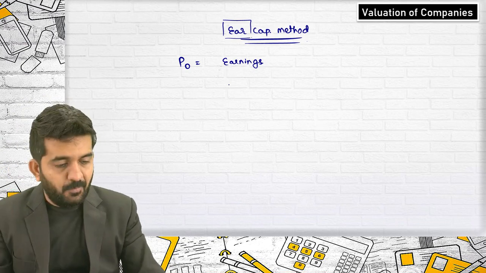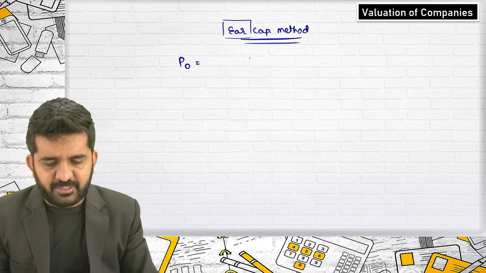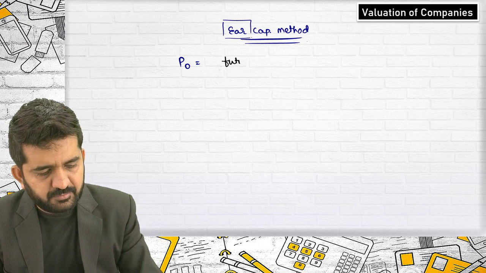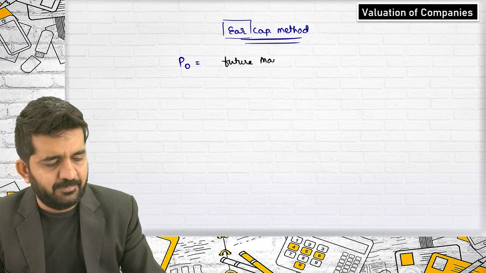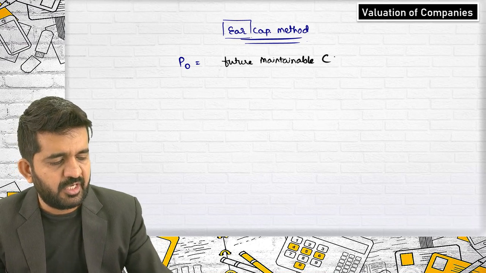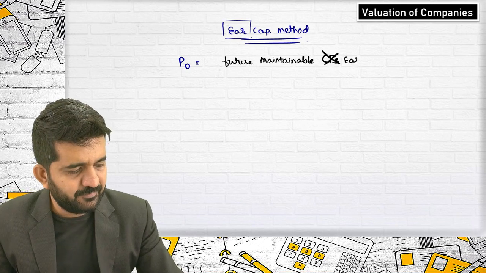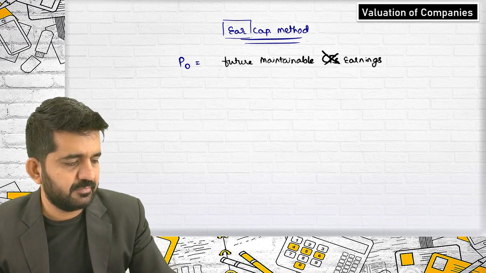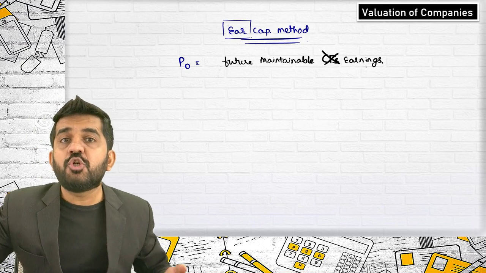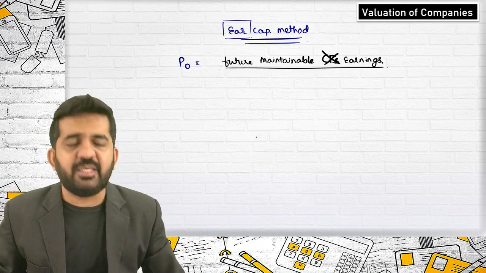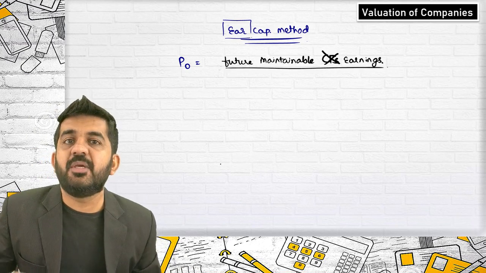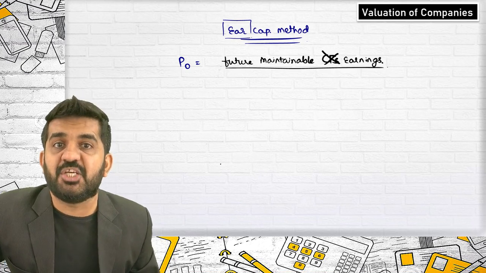More appropriately, it should be written as future maintainable earnings, not cash flows. So then what should be written in the denominator? Not KE or KO. It should be the earnings capitalization rate.